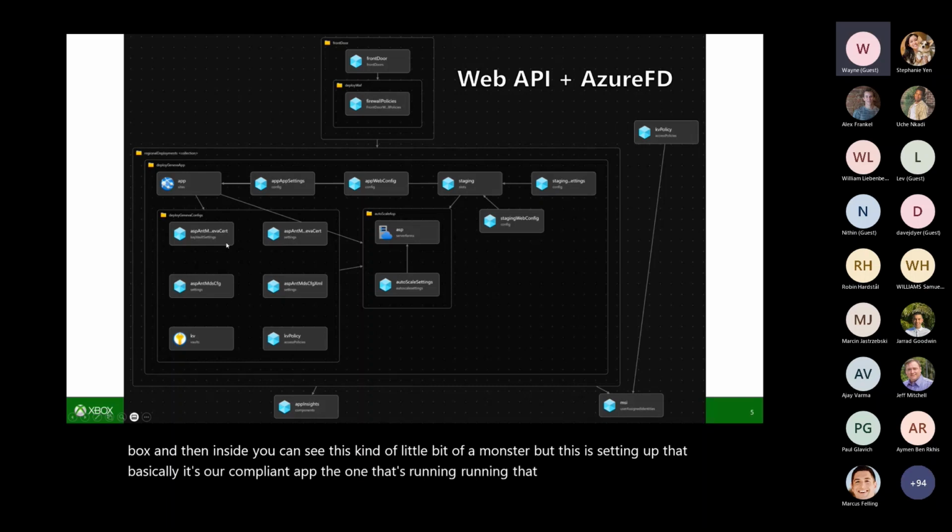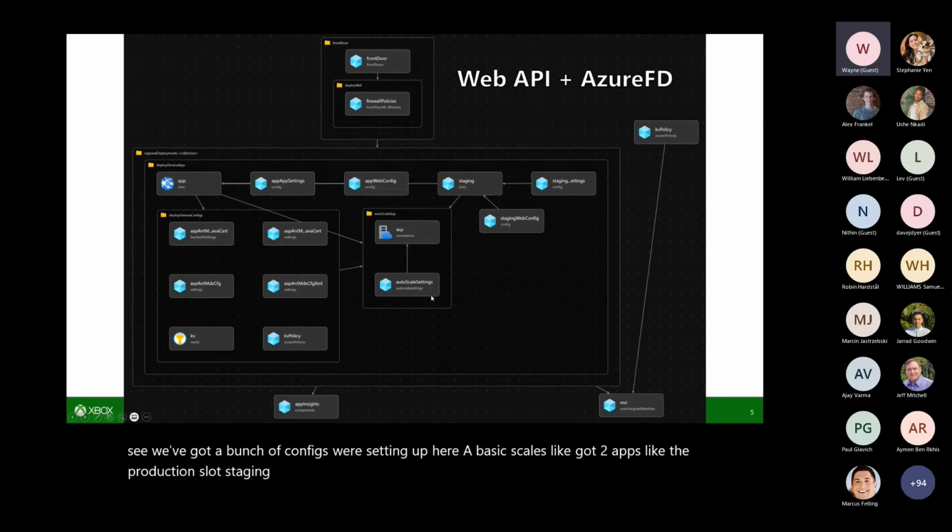You can see we've got a bunch of configs we're setting up here, a basic scale. So we've got our two apps, the production slot and staging slot, and then the app itself is running on a service plan that has some auto scale settings. And this entire thing is basically repeated per app we have.